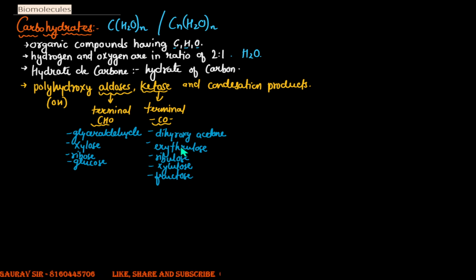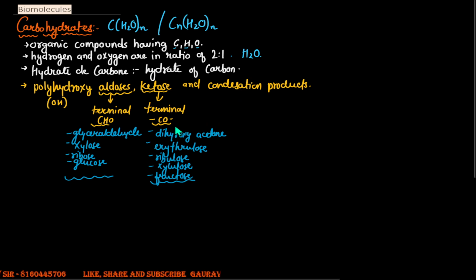So these are a few examples of aldose sugars, and these are a few examples of ketose sugars, right?